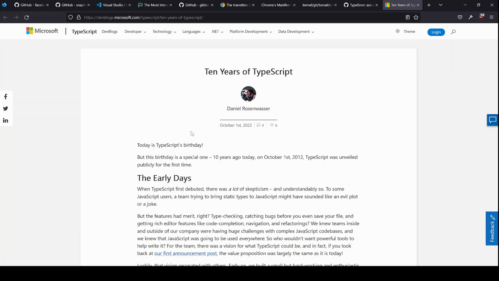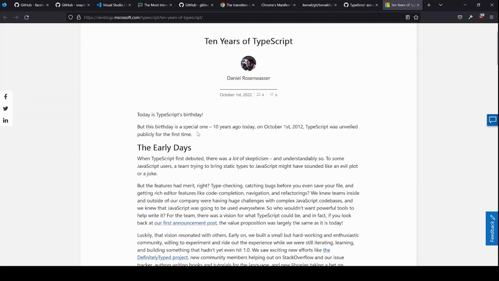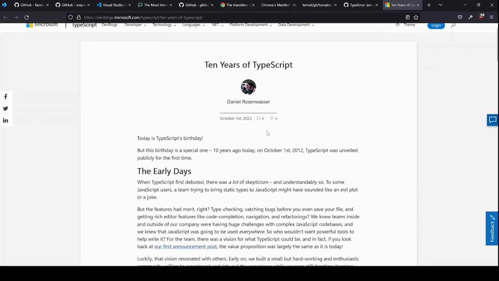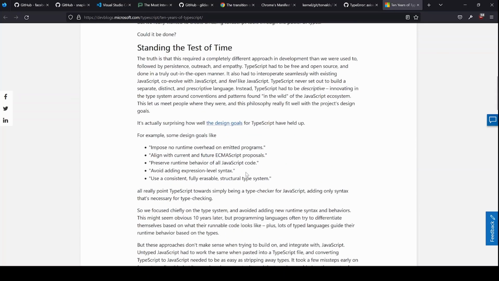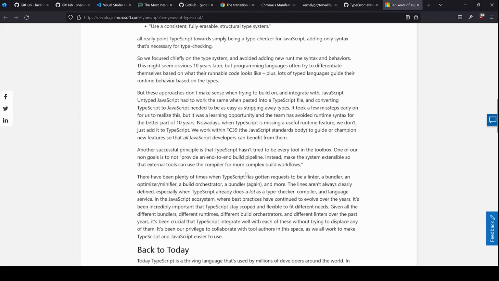It's 10 years of TypeScript, and this specific document is from Microsoft. What are the challenges they faced in their early days? Yeah, especially when you are imposing some type checking mechanism on JavaScript, which was very good that day, and also very skeptical as well. So finally, TypeScript has become what it is now. TypeScript is everywhere and everybody is using it, and it's only 10 years for the language.